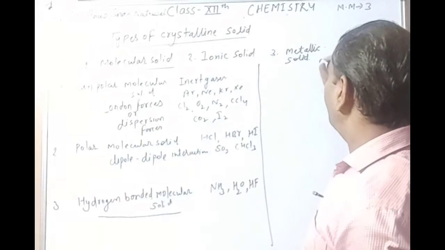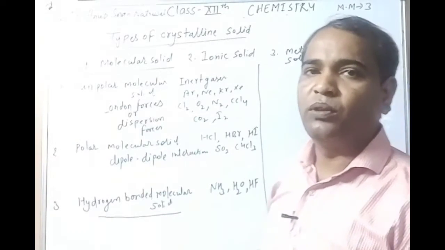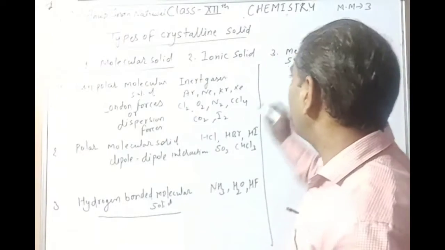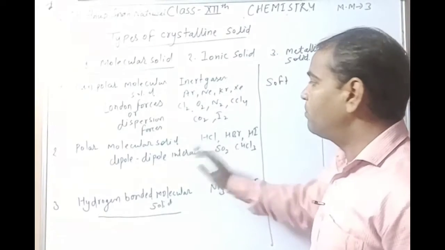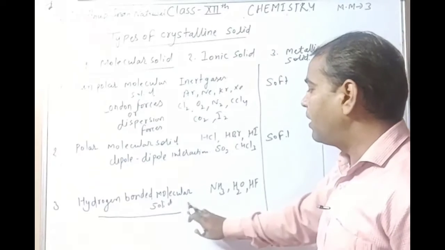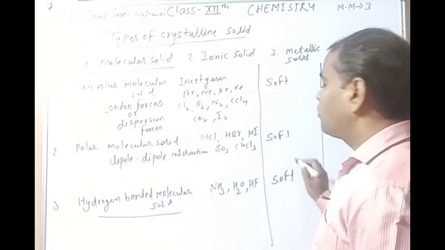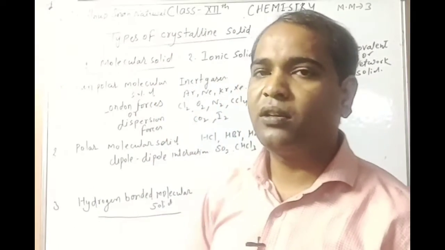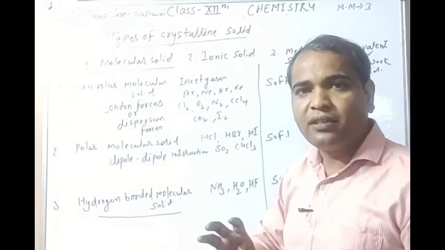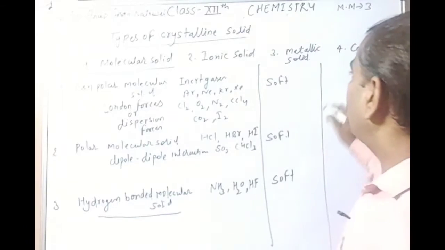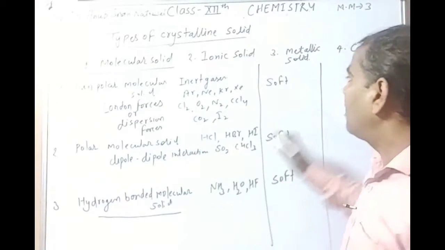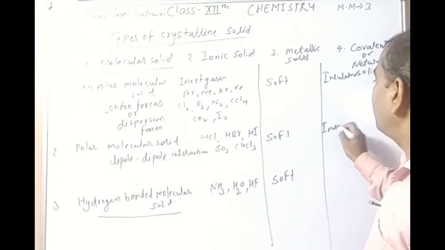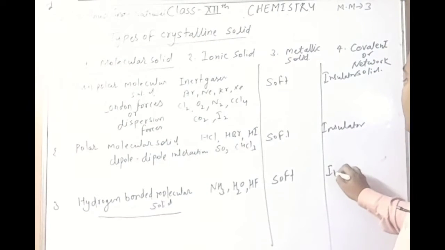And now the properties of these types of solids. Non-polar molecular solids are soft, the same as polar molecular solids, and hydrogen bonded solids are soft. All molecular solids are soft in nature, and they are insulators.